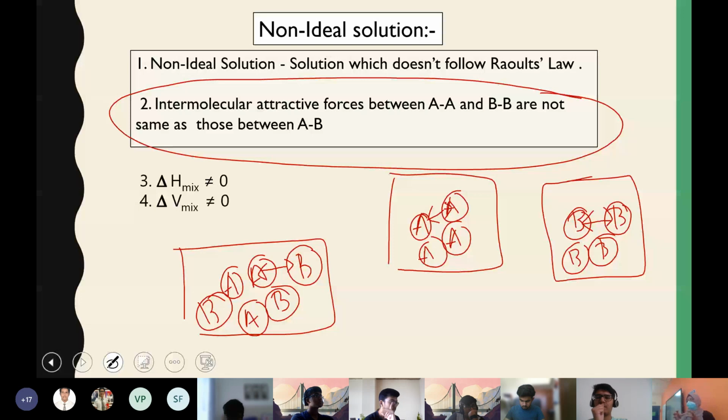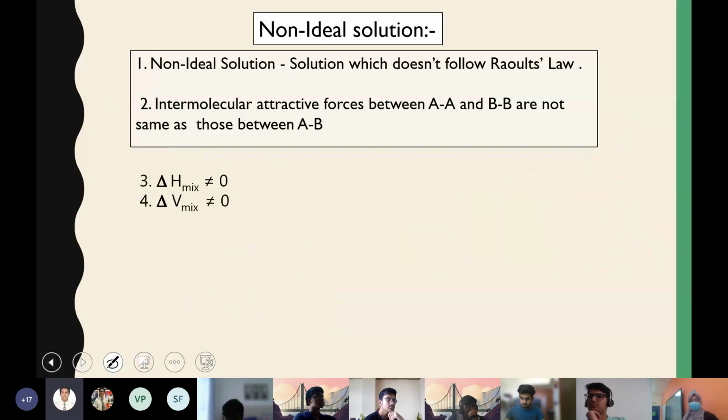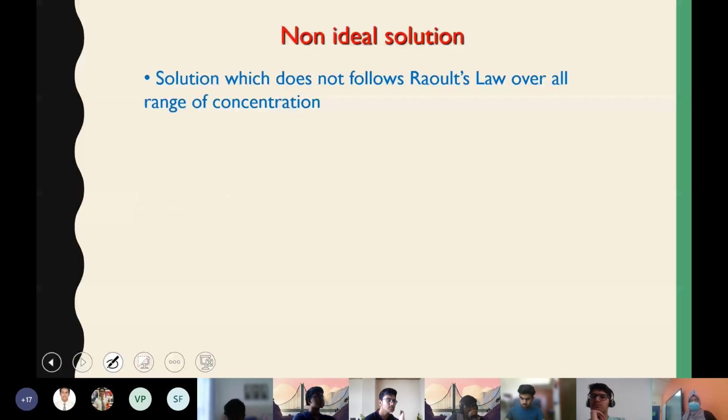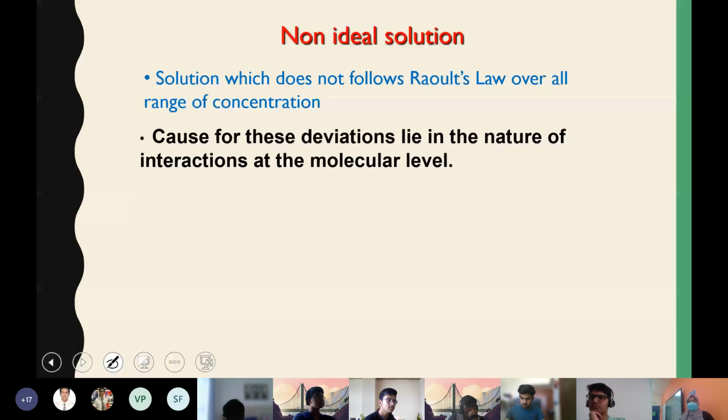In some cases, after mixing, interactions are stronger, and in other cases, after mixing, interactions become weaker. So it depends on the type of particle that you are dealing with. Okay, am I clear, Jonathan? Yes, ma'am. Thank you.